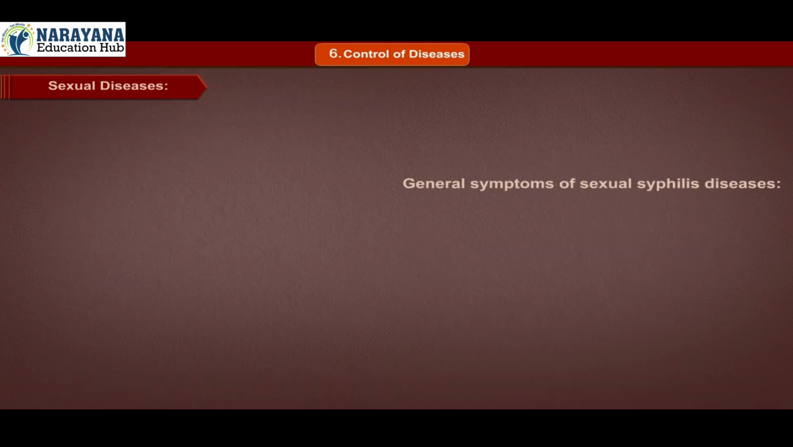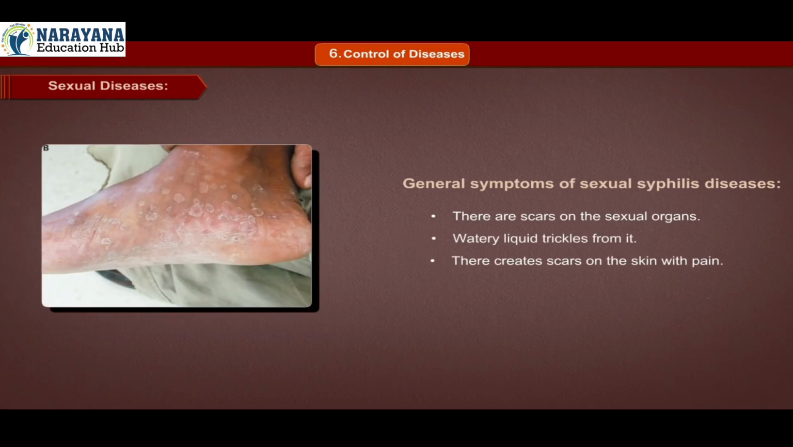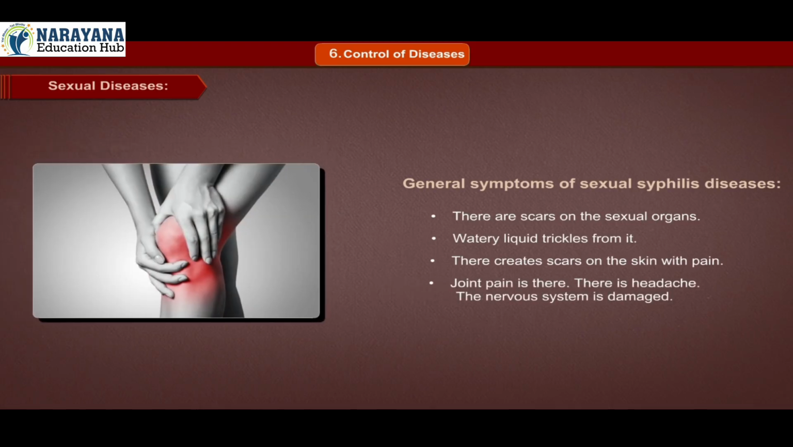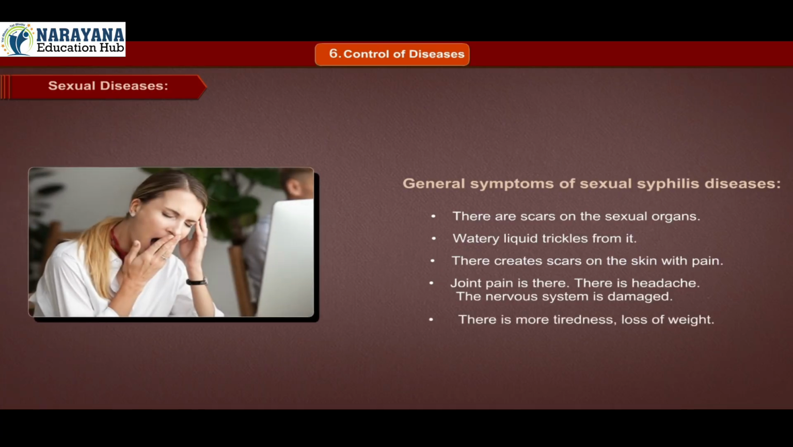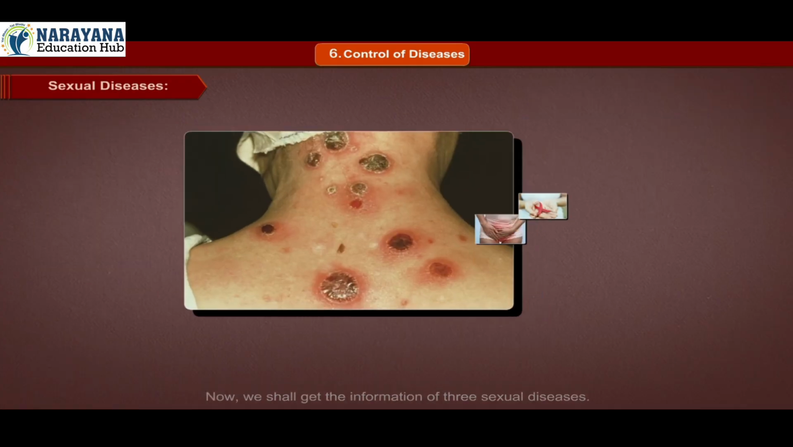General symptoms of sexual diseases. There are scars on the sexual organs. Watery liquid trickles from them. There are scars on the skin with pain. There is joint pain and headache. The nervous system is damaged. There is more tiredness and loss of weight. Now, we shall get information about the three sexual diseases.